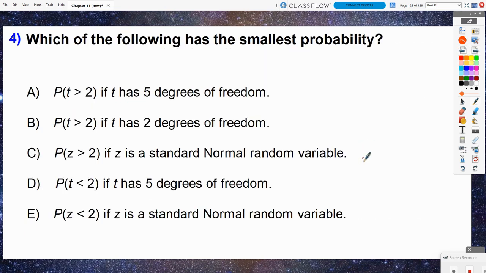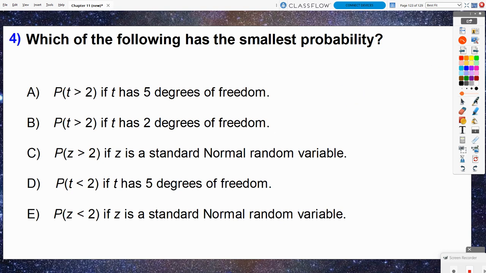Number 4, which of the following has the smallest probability? Now, this is about comparing Z test statistics to T test statistics, but not only that, also looking at different T test statistics with different degrees of freedom. Now, we've got to remember what the big differences were between Z distributions and T distributions.